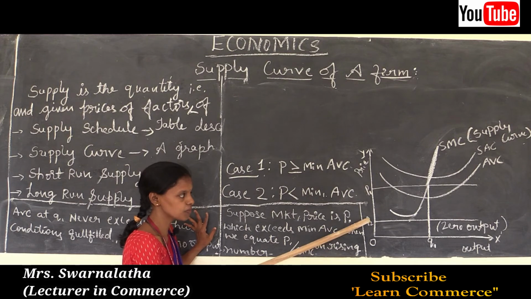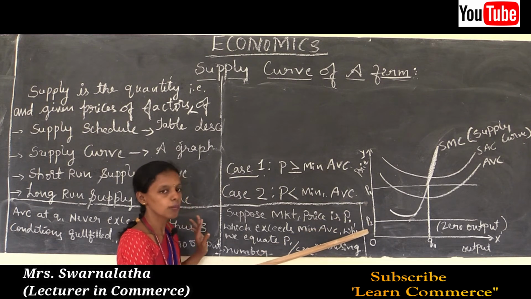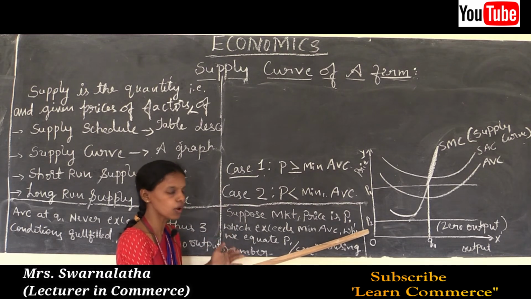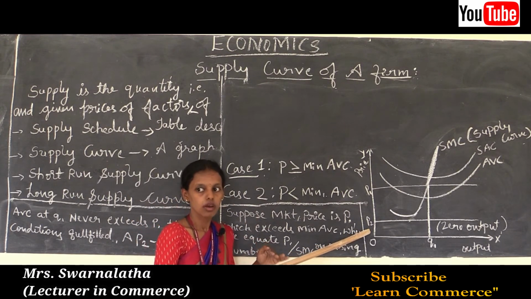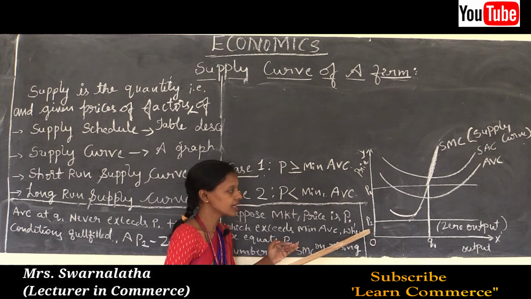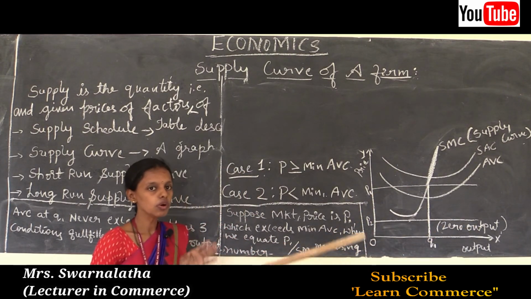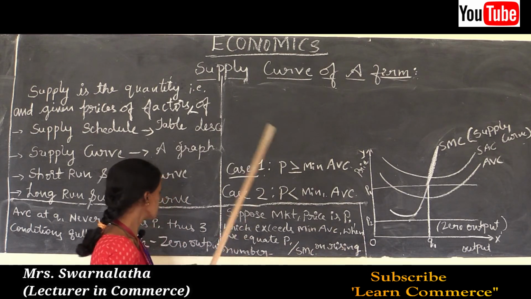Thus, as market price increases from P1 to P2, demand for the product goes on decreasing. When the demand decreases, that leads to zero level of output. It means zero profit. There is no profit.